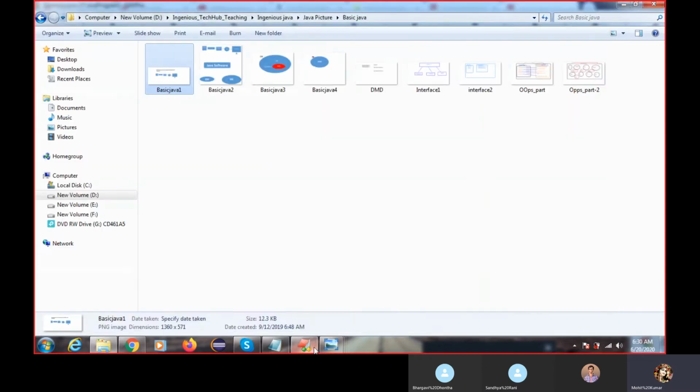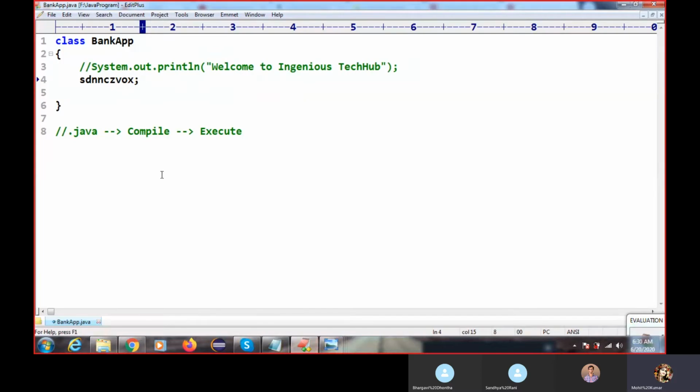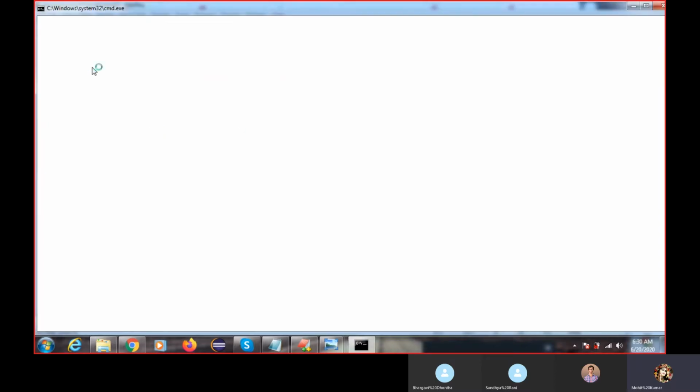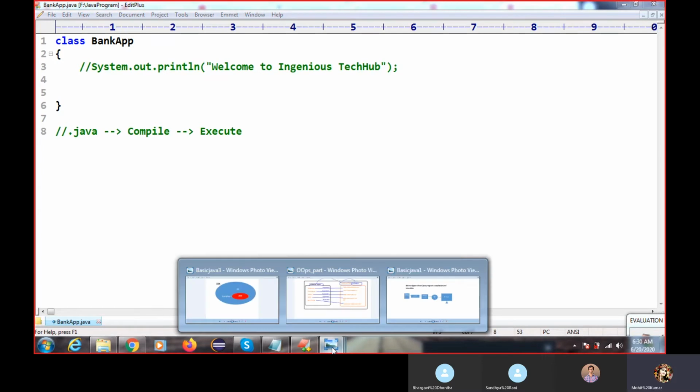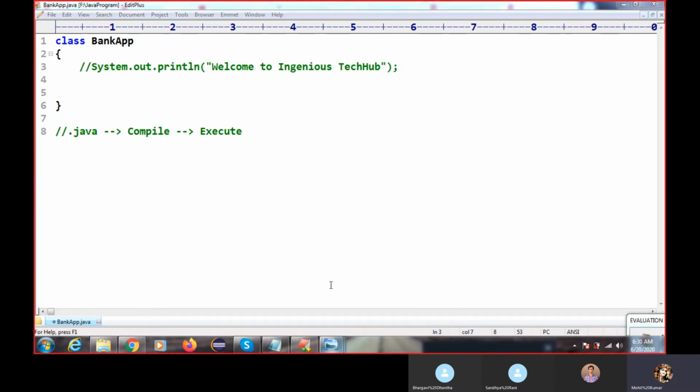So the compiler is telling that line number 4 has some error because this is not part of the coding. So I'm just going to remove this. Now if I compile the code, I am able to compile, right? I'm not executing now, I just compiled this. After compilation, what will happen? The .class file will be generated. This is my .class file.